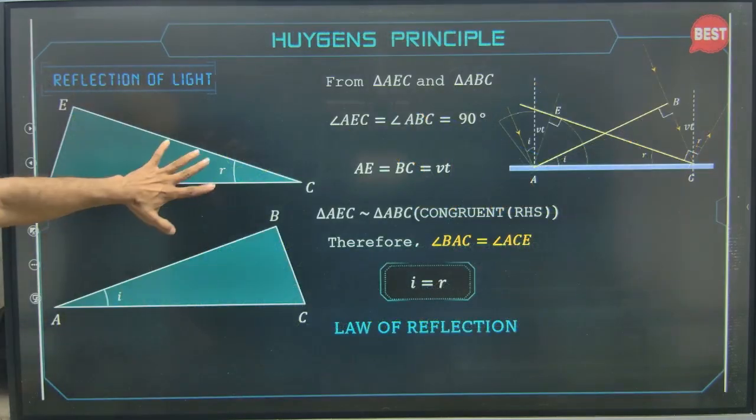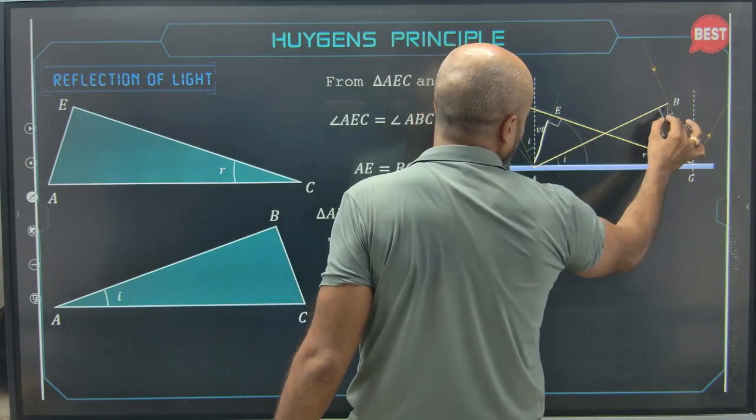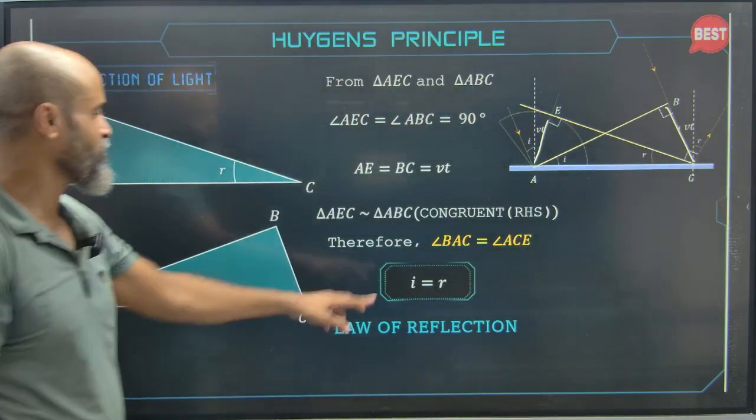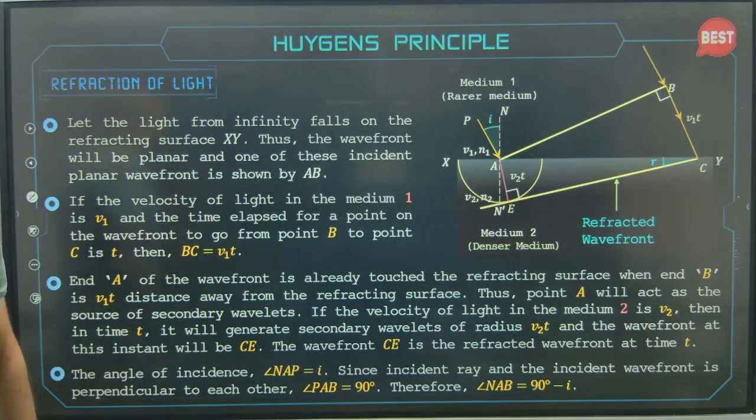This is basically the congruency part. Here in the triangle, this AE will be VT and this will be VT. So if we happen to prove this, this will be I is equal to R. So that basically proves the law of reflection.